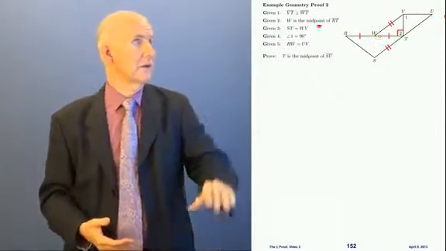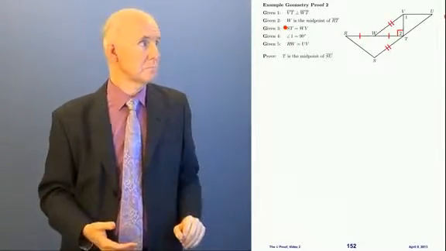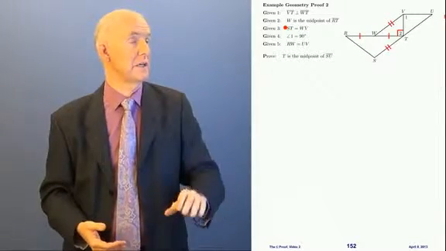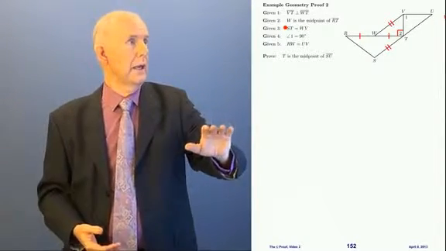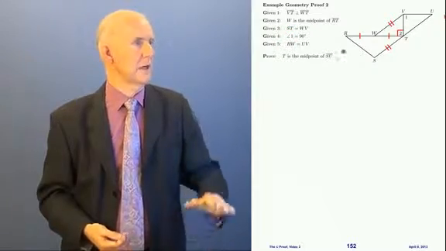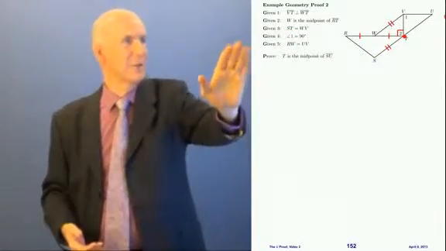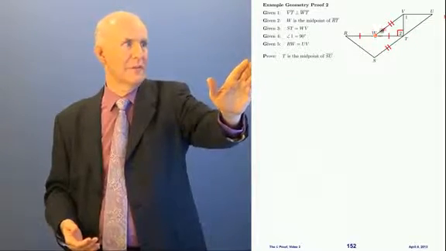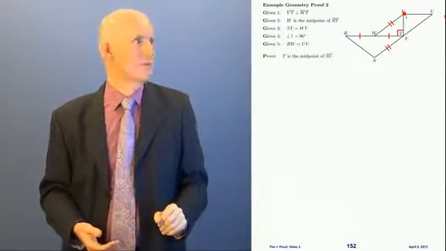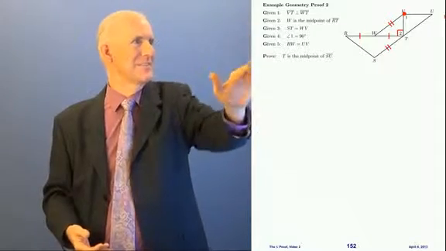And the next given, given 3, says ST equals WV. I already put the ticks on too soon here. Anyway, we're going to put a double tick there for ST, and a double tick on WV. I pushed my button too soon. That's okay. You can see what's going on.